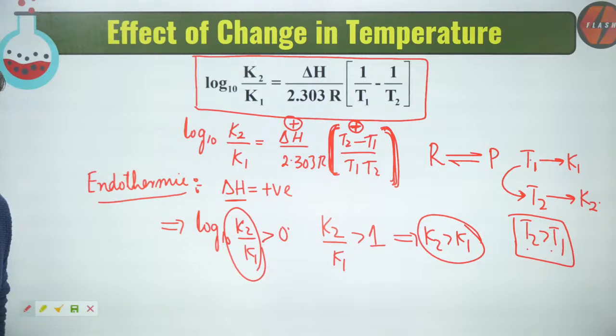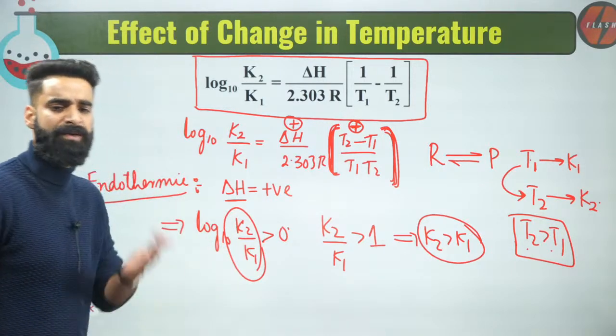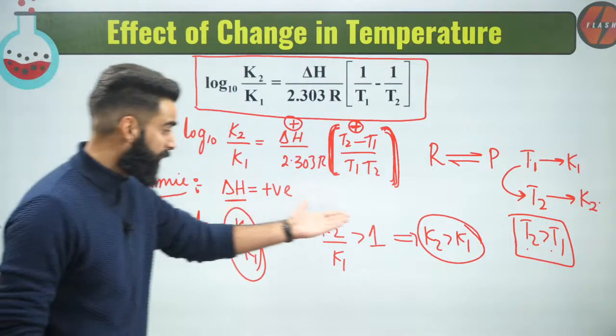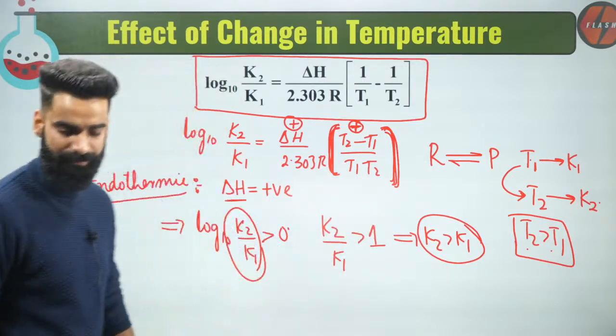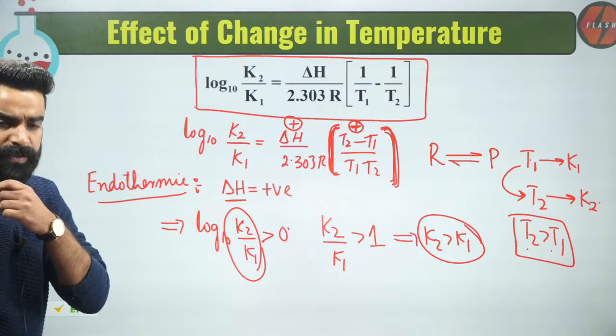Let me know in the chat box if it's clear to everyone. For an endothermic reaction, on increasing the temperature, the value of equilibrium constant also increases, because we got to know it practically. Yes, K2 is greater than K1. Very simple.